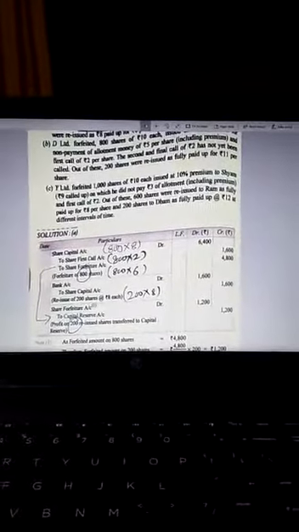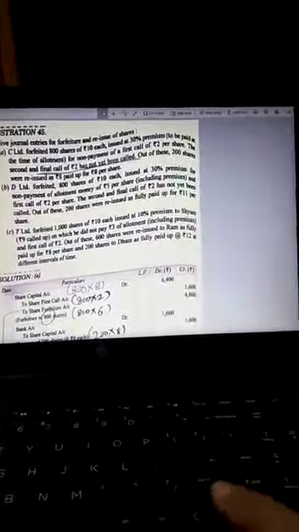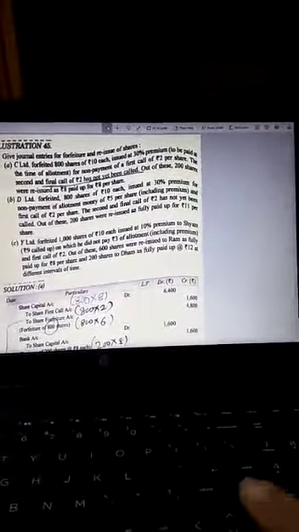Share capital account debit, to share first call, to share forfeiture account. 800 shares have been forfeited. So the amount is to be shown 800 into 8, that is the called up value, because it is specifically mentioned in the question. I underline it as well, you also underline it in your books. Final call of rupees 2 has not yet been made.